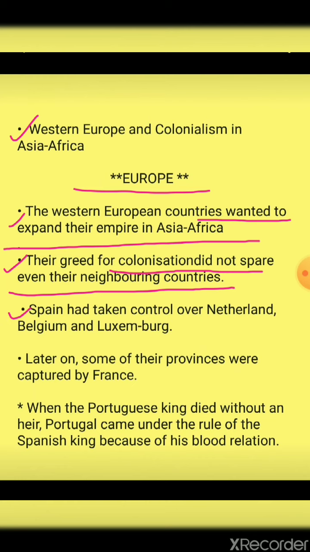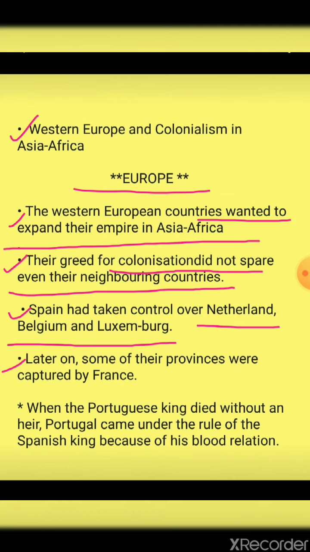Next, Spain had taken control over Netherlands, Belgium, and Luxembourg. Now what did Spain do? Spain conquered the countries Netherlands, Belgium, and Luxembourg. That was conquered by Spain.